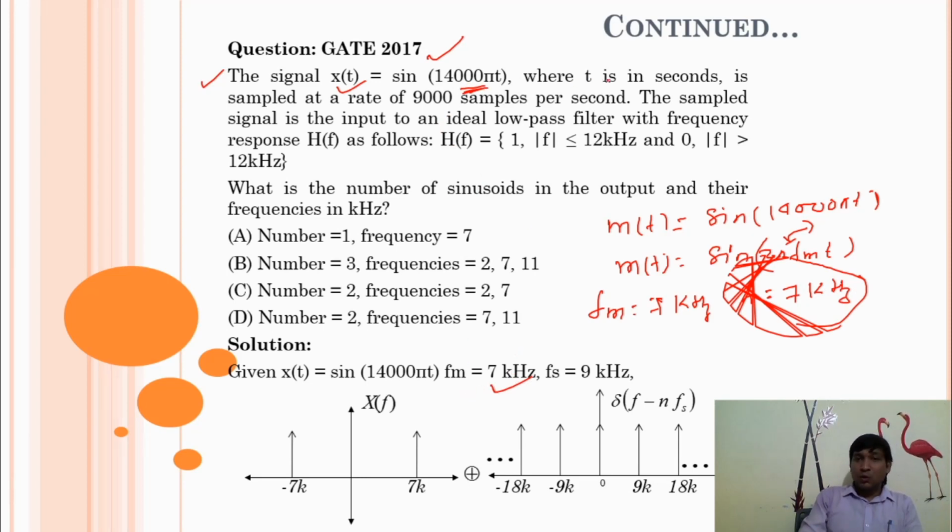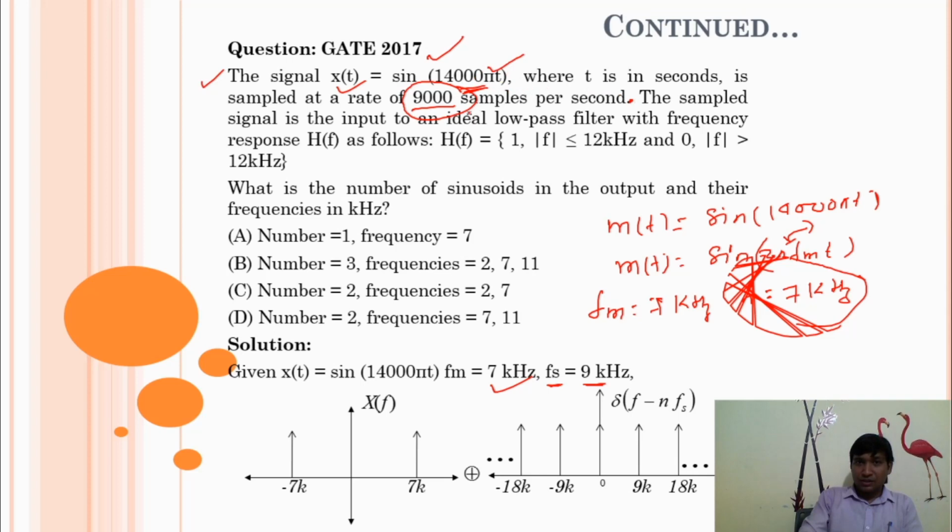Where t is in seconds, it is sampled at a rate of 9,000 samples per second. It means this is your sampling frequency, 9,000 hertz, so fs is equal to 9 kilohertz.